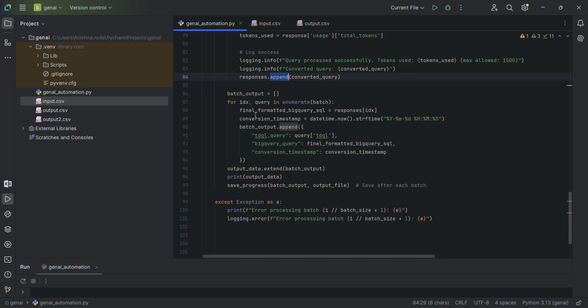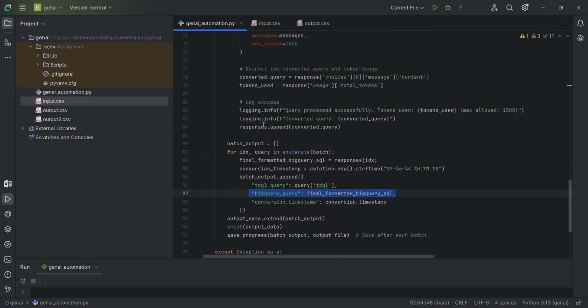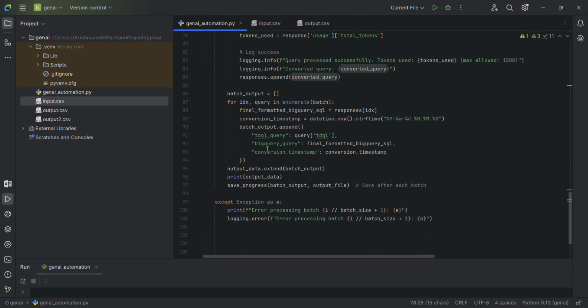Next you have to create the report, right? So finally I'm creating a report of three columns. What was my initial query? What is my BigQuery conversion, done by the API here? And what was the timestamp, basically the time when it got converted? Because if it has millions of records, sometimes the job might run for 4, 5 hours or a day, and then definitely I will need a conversion timestamp.